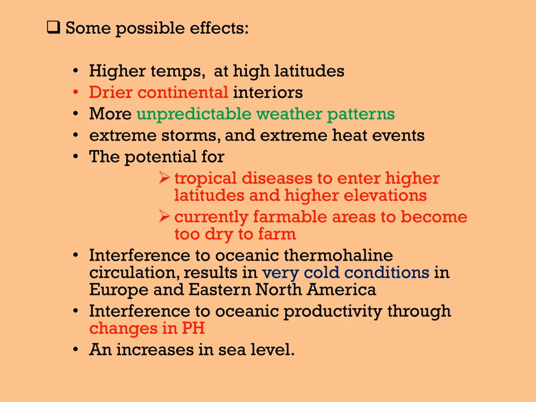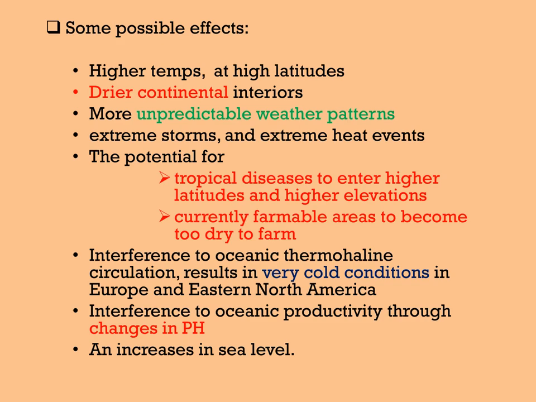Some possible effects include higher temperatures at high latitudes, drier continental interiors, more unpredictable weather patterns, extreme storms and extreme heat events, and the potential for tropical diseases to enter higher latitudes and higher elevations.